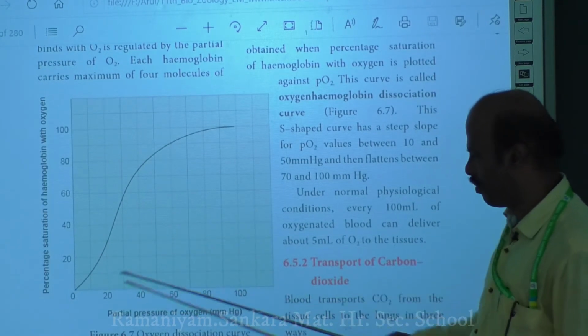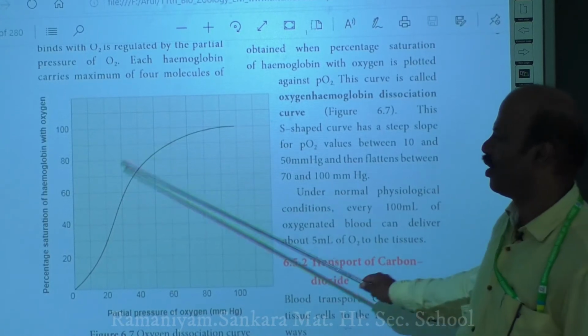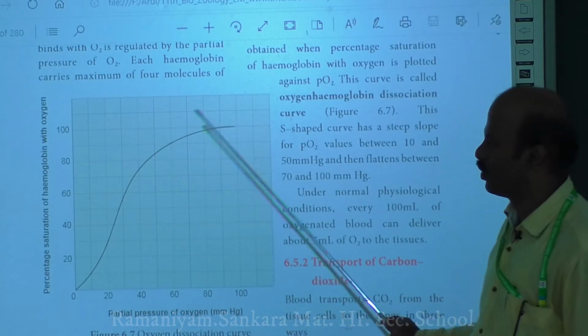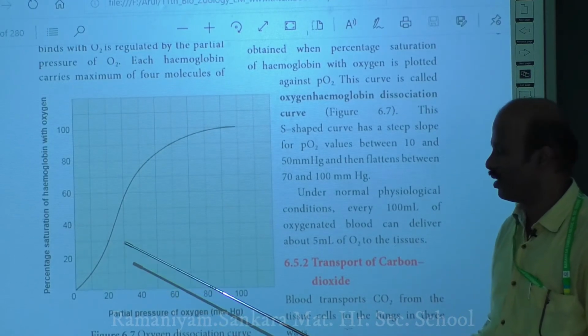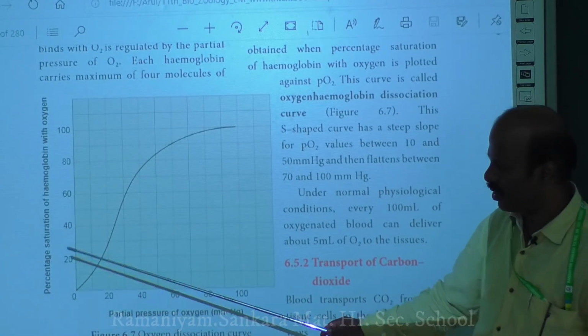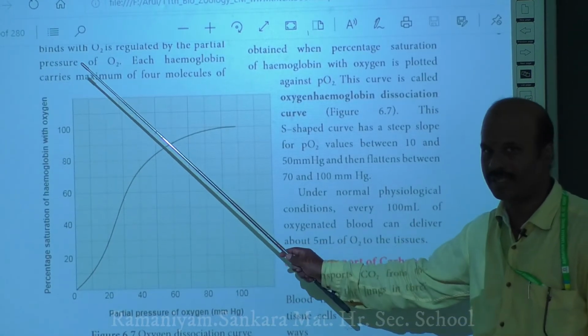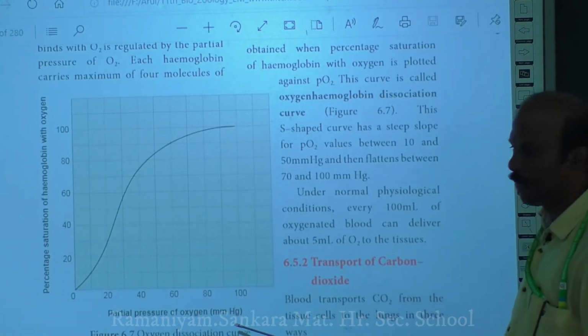When the graph is plotted, you get an S-shaped sigmoid curve. This curve is called the oxygen dissociation curve.